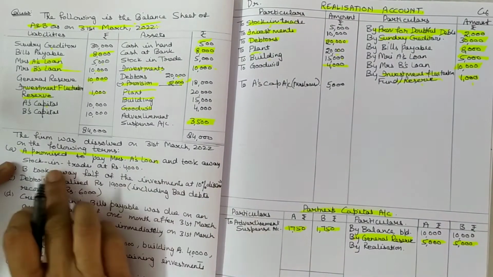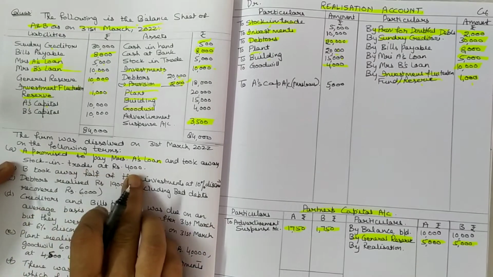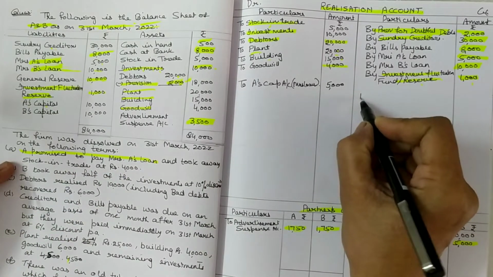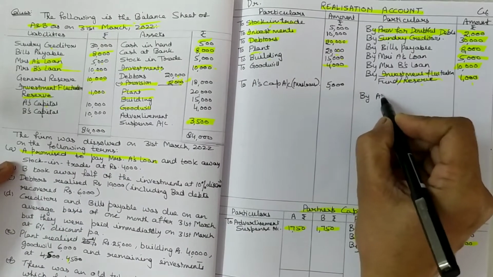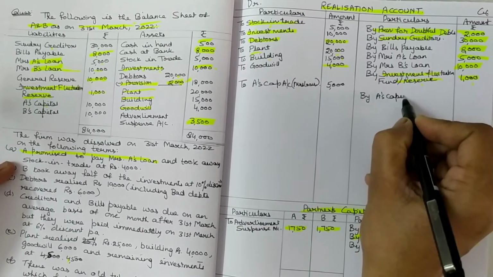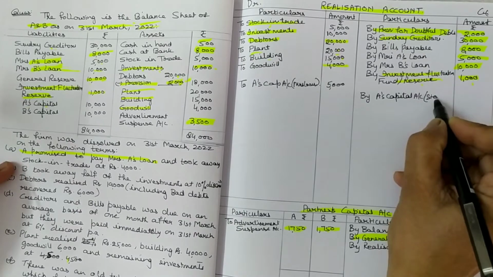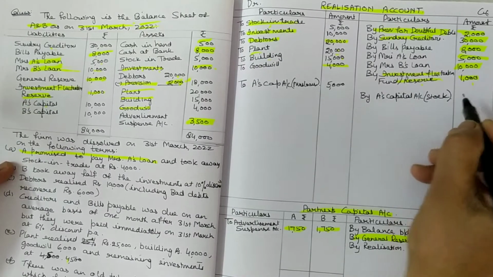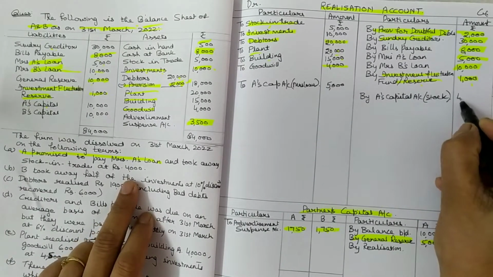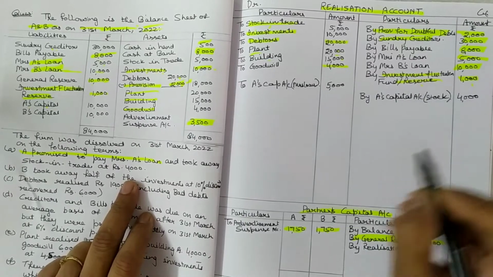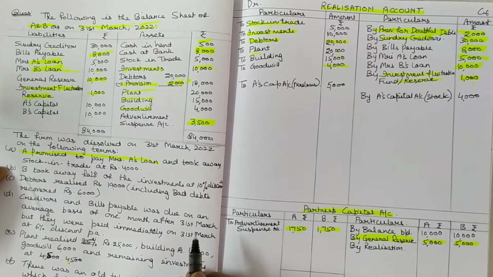Next, he took over stock in trade at 4,000. So on credit side, you have to write A's capital account, in bracket stock. He is taking at 4,000, so you have to write 4,000 here. First point is complete.